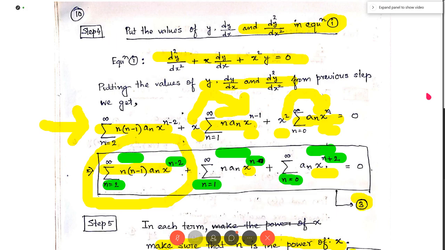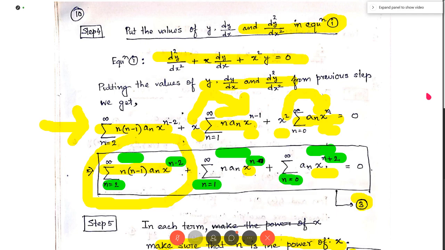Because if we replace n by n plus 2 here in the power of x, we have n plus 2 minus 2. This plus 2 and minus 2 cancel out, so the power of x becomes n. Okay, so the first term is power of x equal to x to the power n minus 2. So to make it as x to the power n, we write n equal to n minus 2. That is, we replace all the n's in first term by n plus 2.